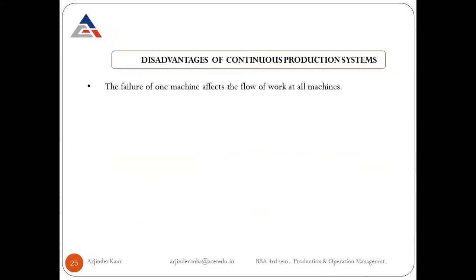Then there are the disadvantages of continuous production systems. The only disadvantage of continuous production system is that the failure of one machine affects the flow of work at all machines, because generally the machinery is set in a sequence. As I told you, we just put input in the machinery and the continuous processing is taken care of and we get the finished product in hand. If in between some machinery gets damaged, then the whole production process has to be stopped because of this.